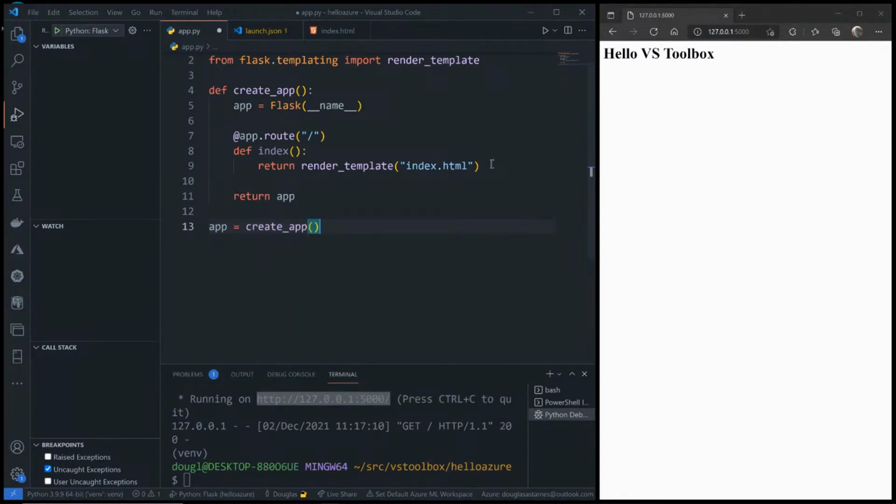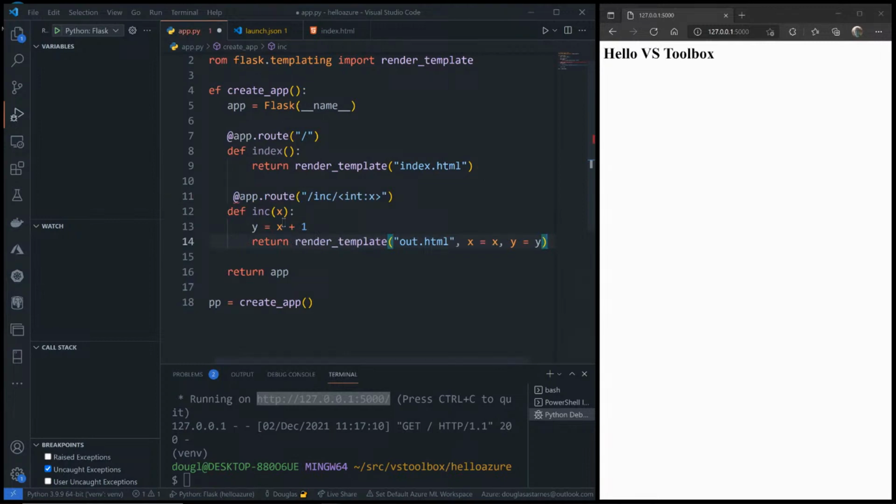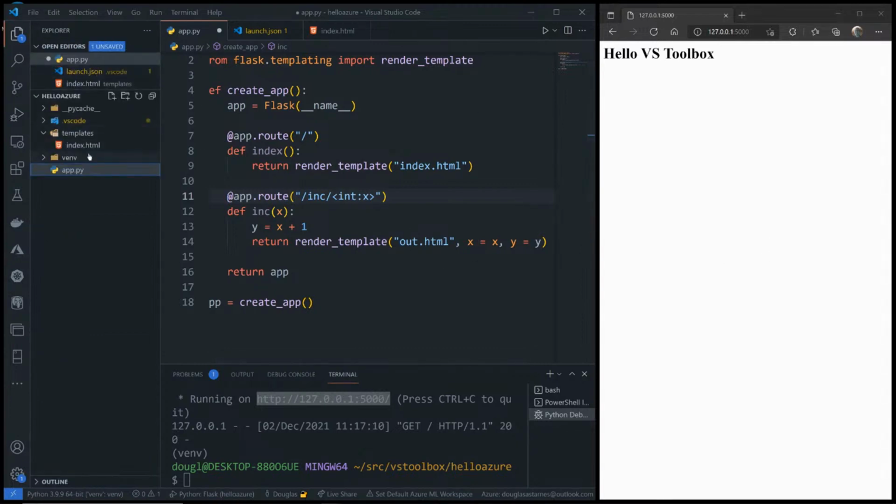Okay, let me see here. I'm going to cut this. And I'm going to create a new route. What this one will do is simply accept a parameter X, and then add 1 to X. And then it'll send X and the result of incrementing X by 1 to a template, which I will also create here.